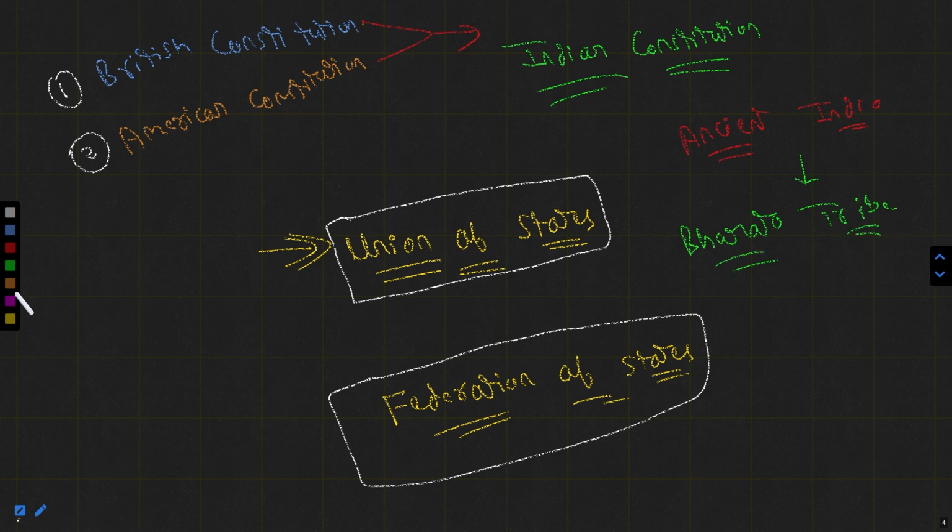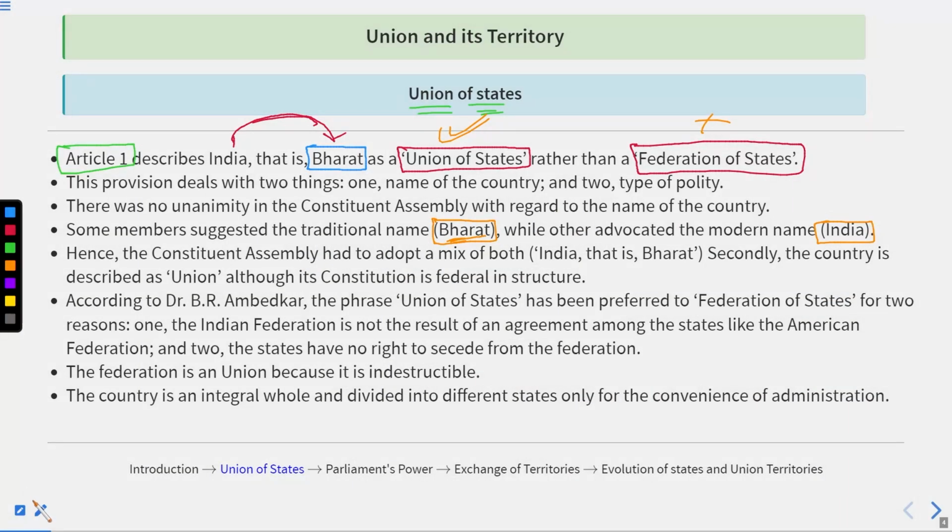They ruled India for a significant time. That's why India was called Bharat, named after them. So that's why it is known as the traditional name.